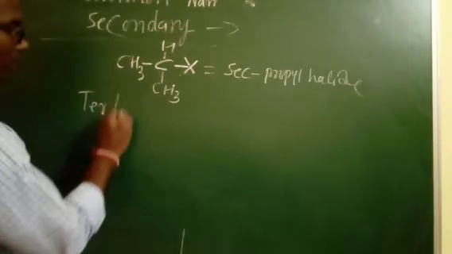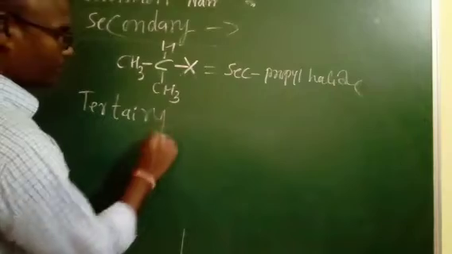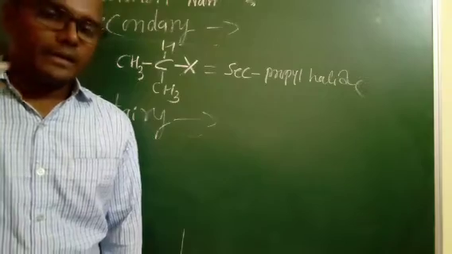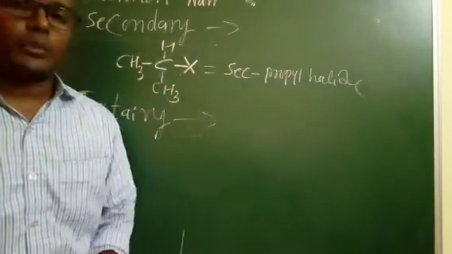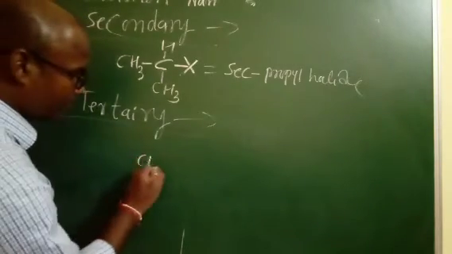Similarly, the fourth one, tertiary. Tertiary means the halogen atom is attached to a carbon that itself contains 3 alkyl groups or 3 CH3 groups.